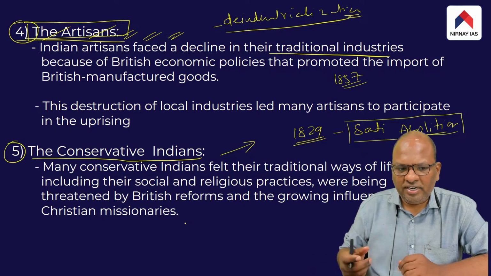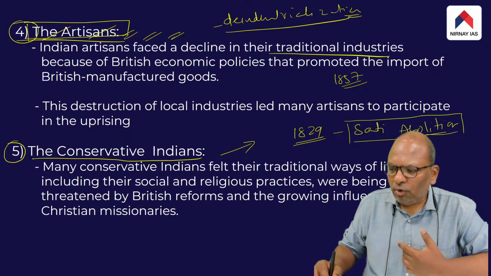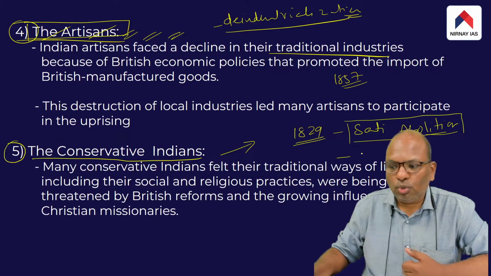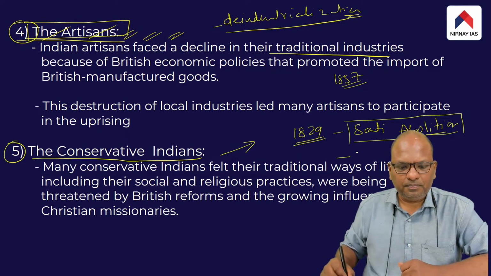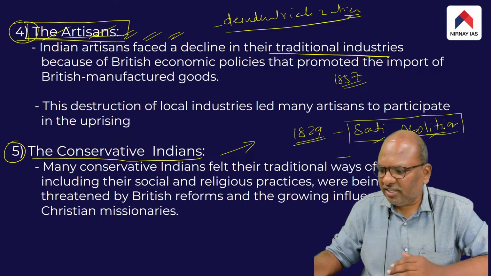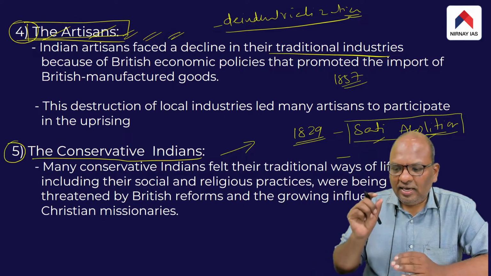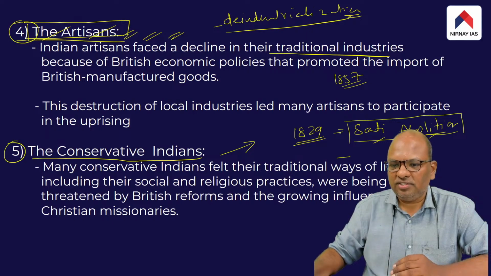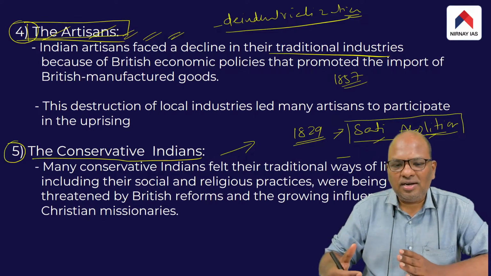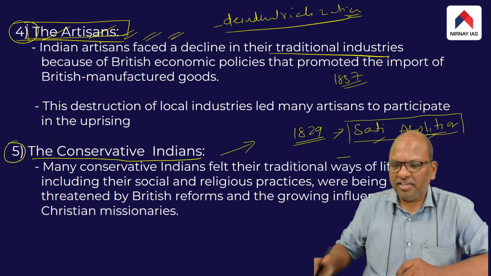But a section of Indians began to argue that the British were unnecessarily interfering in the socio-cultural matters of the Indians. The point is, the British came up with the Sati Abolition Act, abolishing the practice of sati. A section of the Indians were not happy with this legislation. I just gave you one example.